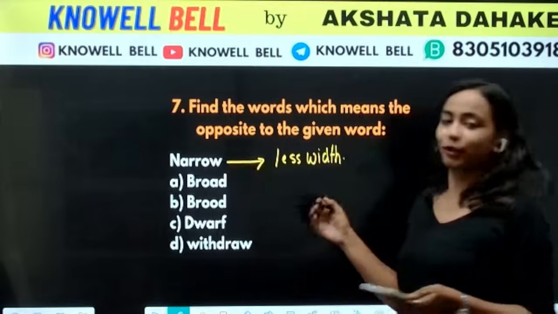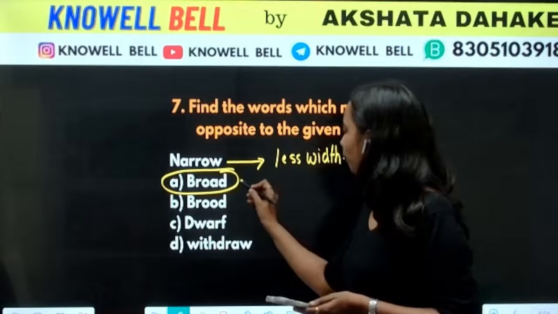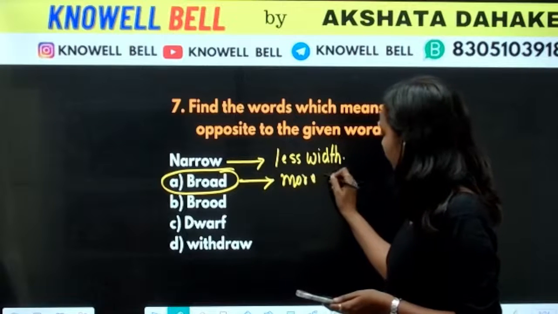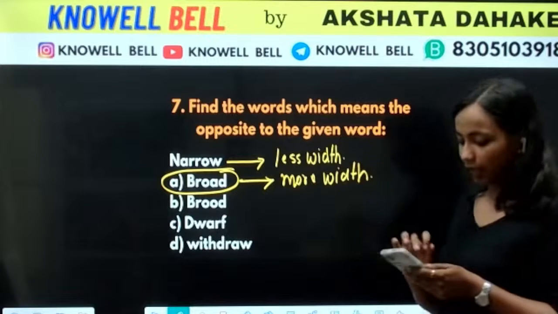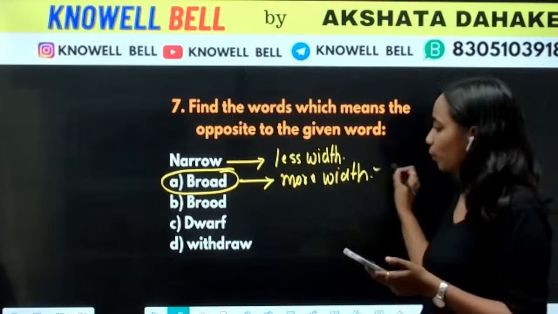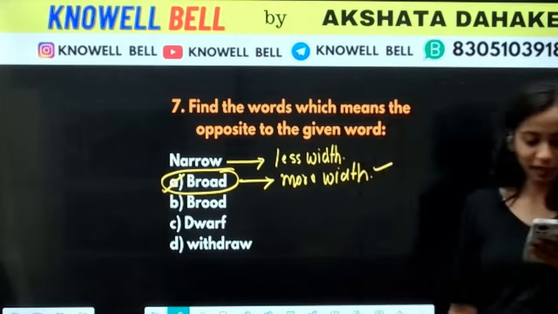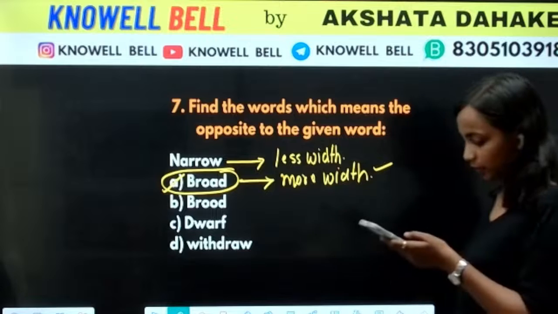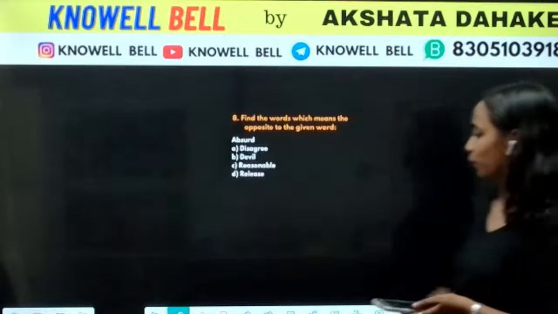Okay, so narrow. Narrow is something that has less width. So what will be the opposite? The opposite would be broad. Broad means more width. So narrow means less width, broad means more width. So the right answer we have is option A. Yes, I can see your name is Virat. So Arav's answer is also correct. Pallavi is also right over here. Virat and Chirag are also right. Good. So the right answer is broad.